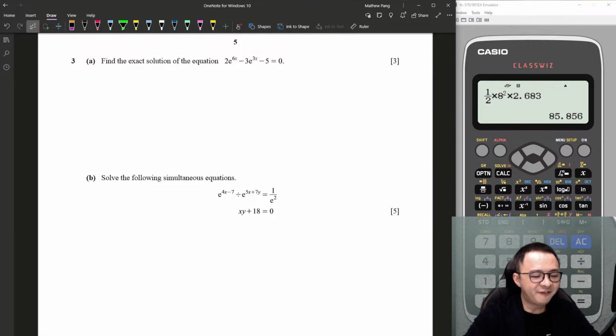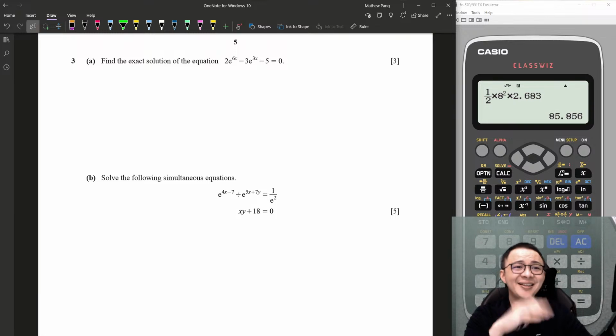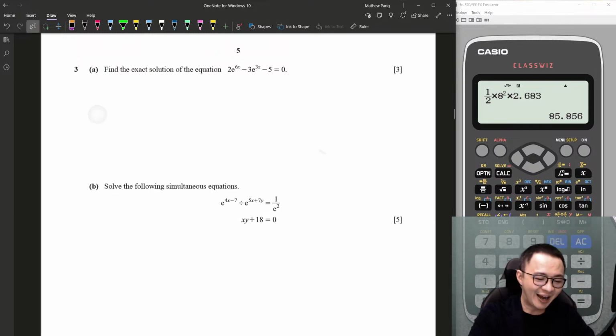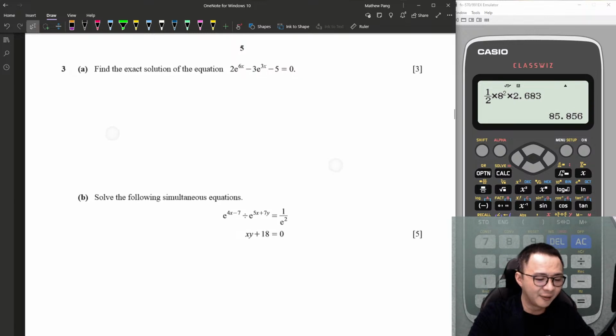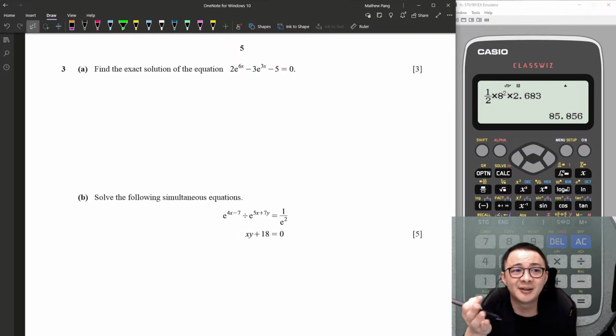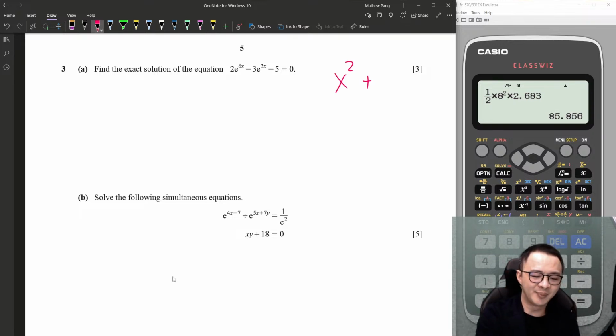Okay, then find the exact solution of the equation. So they want exact value. If I see this equation, first thing I realize is it is a quadratic. Some students might ask, sir, how do you know it's a quadratic? Because the power is double of the other, and one term is a constant. Quadratic is like this, right? This is x squared plus some x power 1 and then plus some constant number. So if this power is double of it and the last term is just a constant number, then I will call this a quadratic equation.